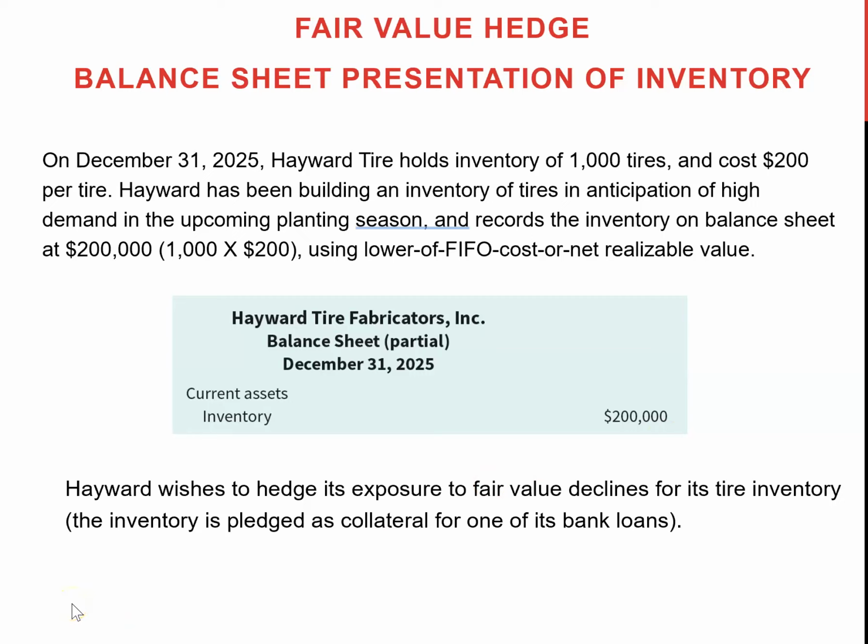Now if the tire price goes up, of course Hayward will make a gain. But what if the tire price goes down? Then Hayward needs to face some losses.